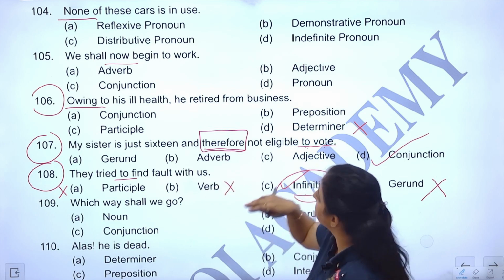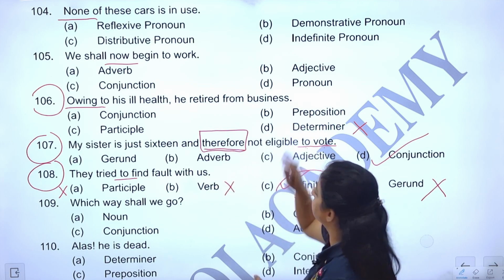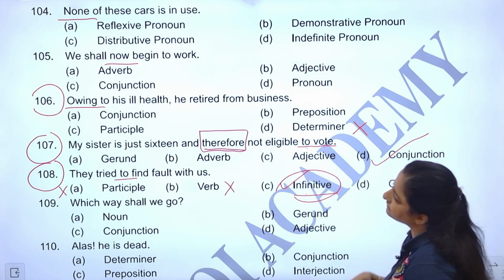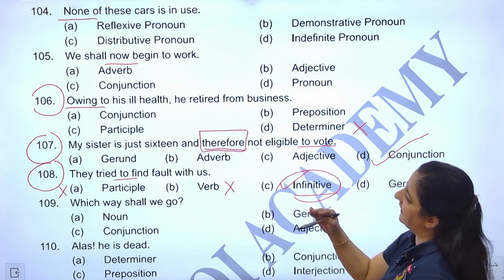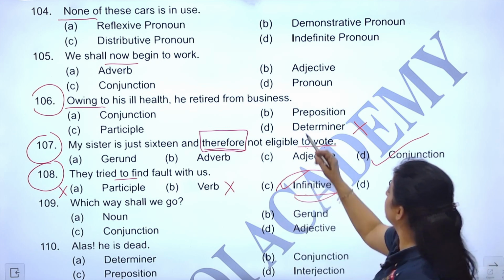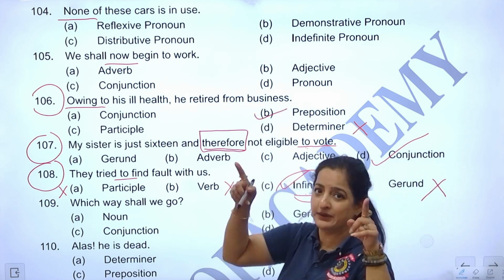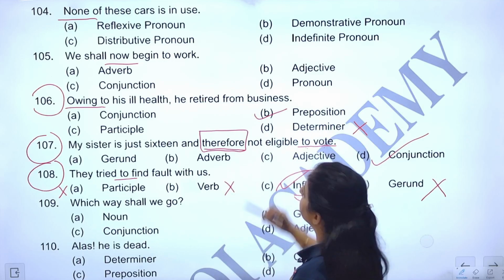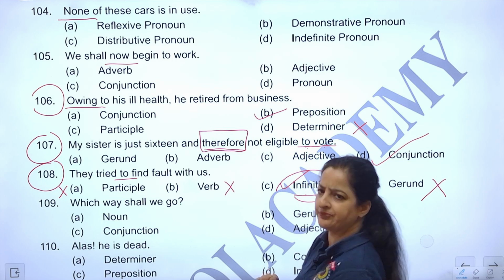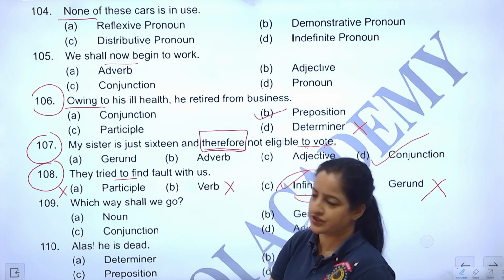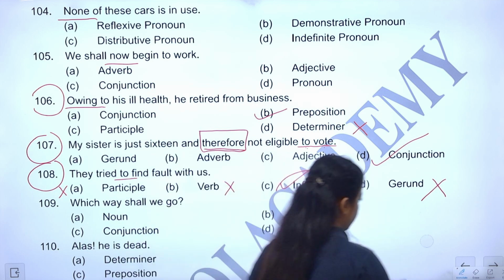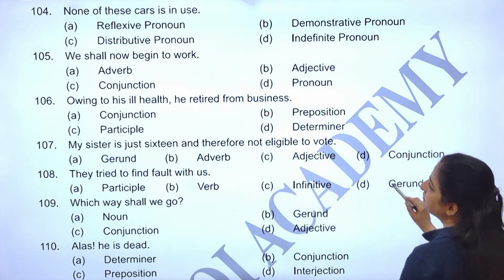Is it a participle? Is it a preposition? The correct answer, in my opinion, is due to his ill health, we are saying. So, due to is a preposition actually. So, the correct answer, keeping that meaning in mind, is a preposition, because due to is a preposition.